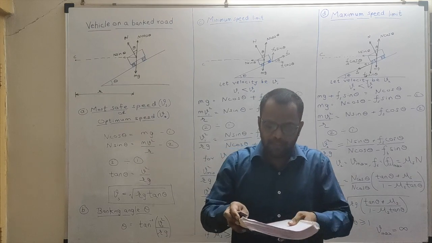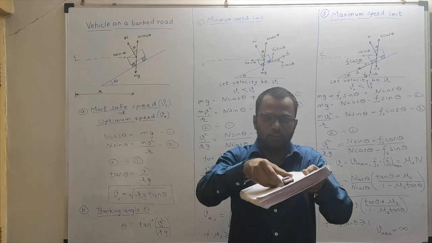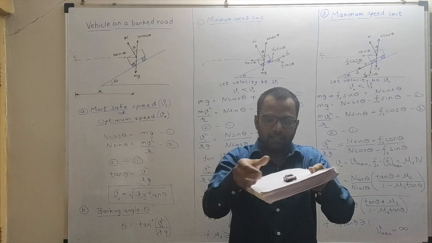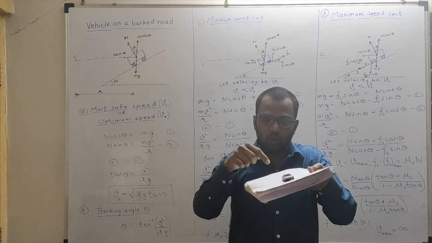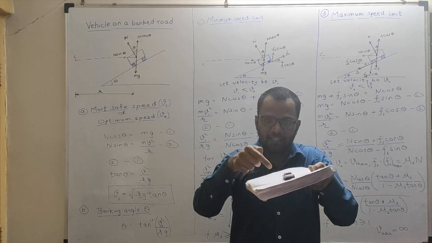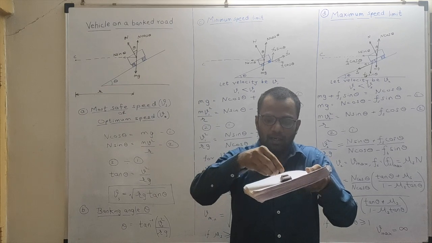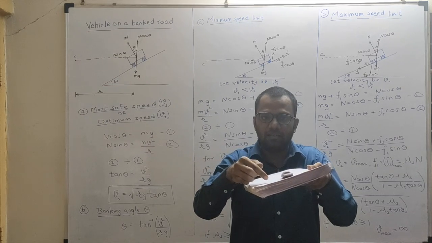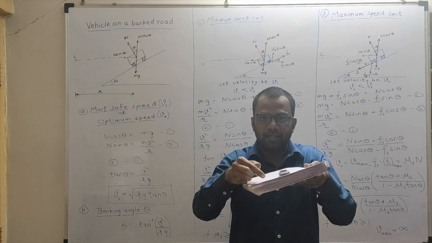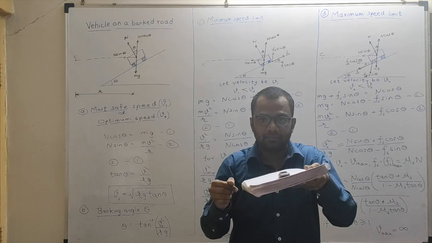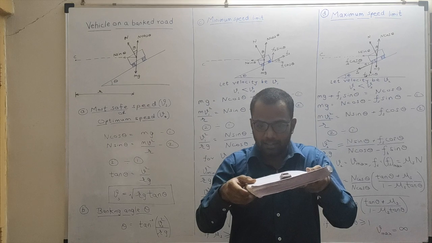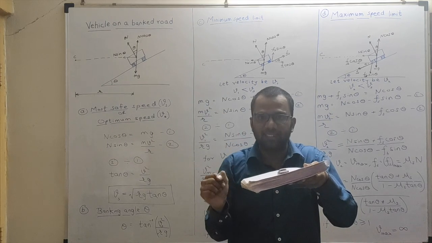Even if the vehicle's velocity is 0, the vehicle will not skid down. Why? Because here mu s, the static friction between the tires and the road, is greater than tan theta.